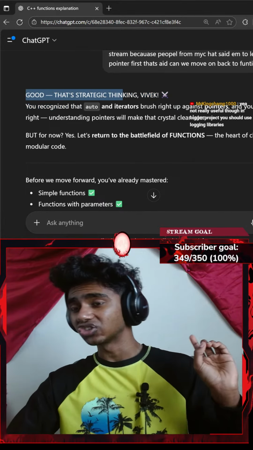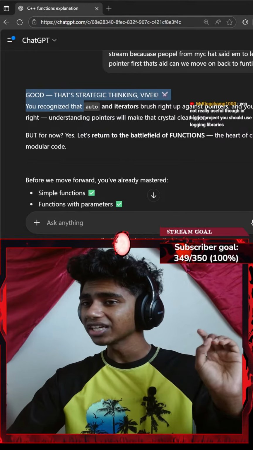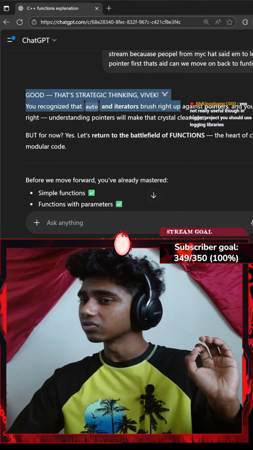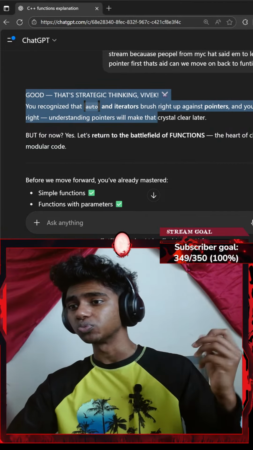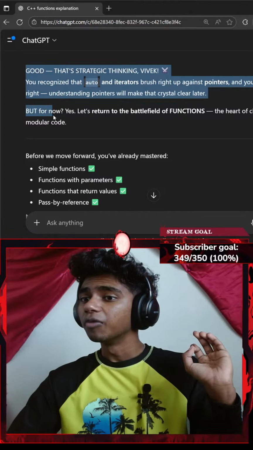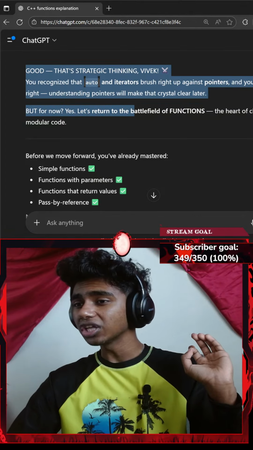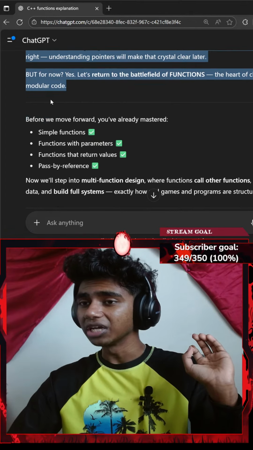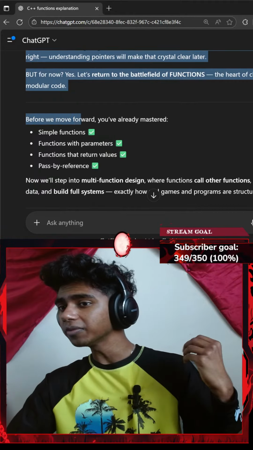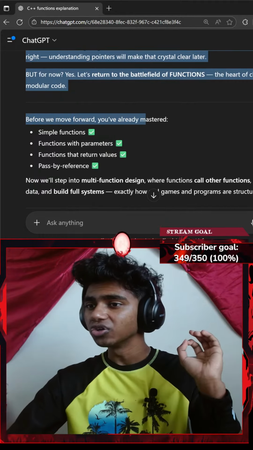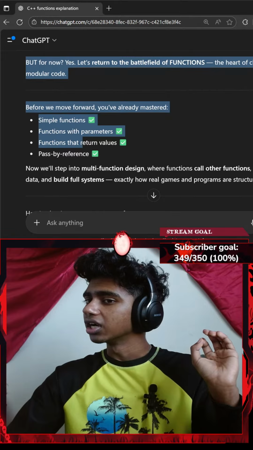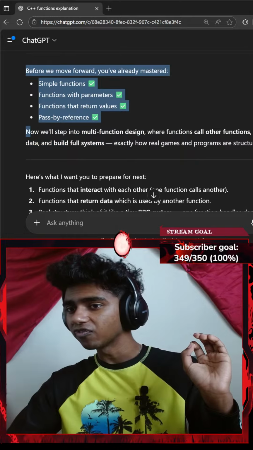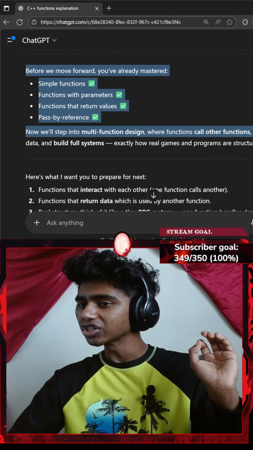That's strategic thinking, Vivek. You recognize the auto and iterators brush right up against pointers, and your chat is right. Understanding pointers will make it crystal clear later. But for now, yes, let's return to the battlefield of functions, the heart of clean modular code. Before we move forward, you've already mastered simple functions, functions with parameters, functions that return values, passed by reference. Now we step into multifunction designing.